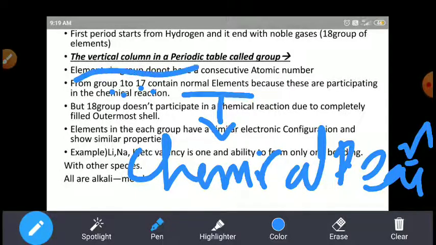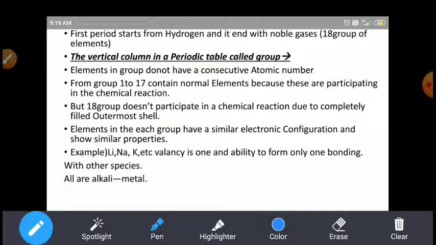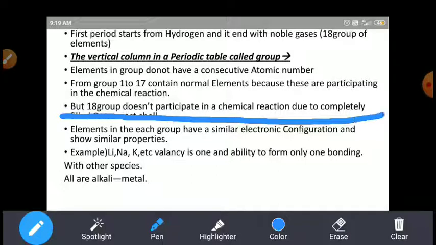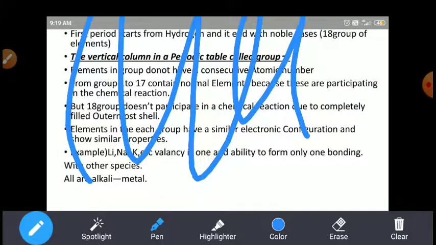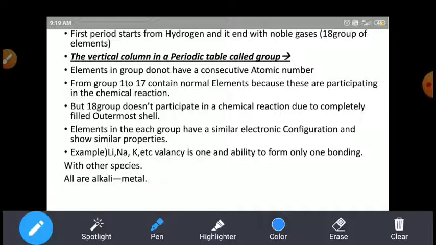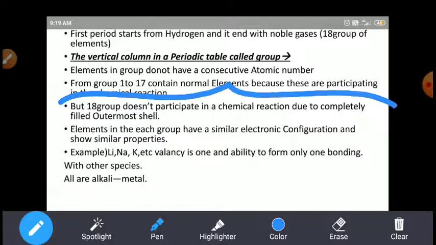But the group 18 elements do not participate in chemical reactions, because their outermost orbit is completely filled, so they cannot participate in chemical reactions.